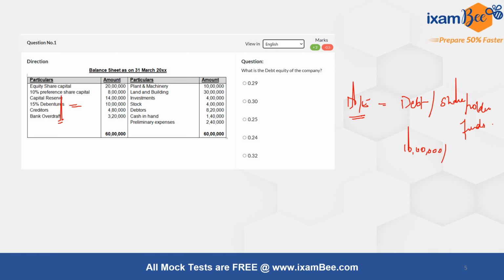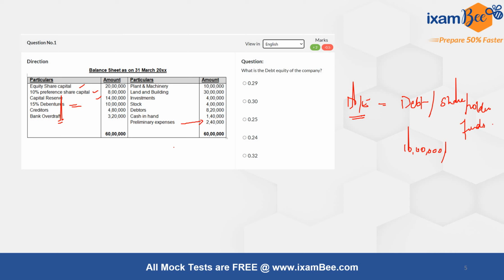When we talk about the shareholders fund, it will include different kinds of equity and reserves that the company has. This will include your equity share capital, your preference share capital and your capital reserve. However, there is one more adjustment that needs to be made here, which relates to your preliminary expenses.